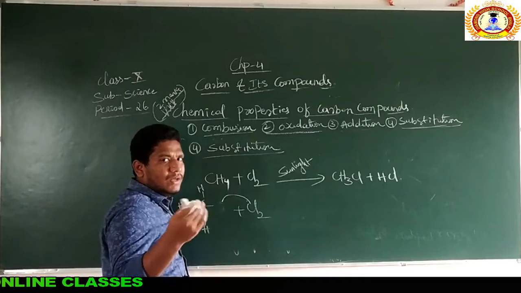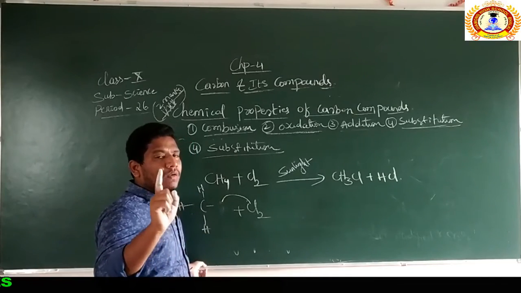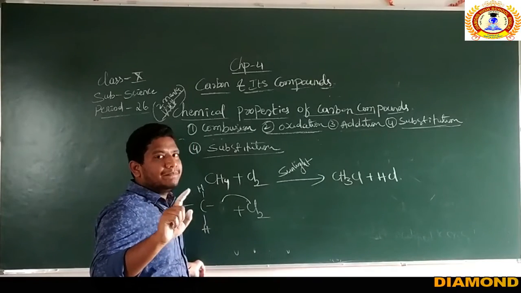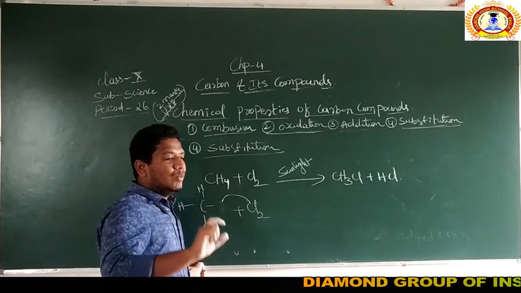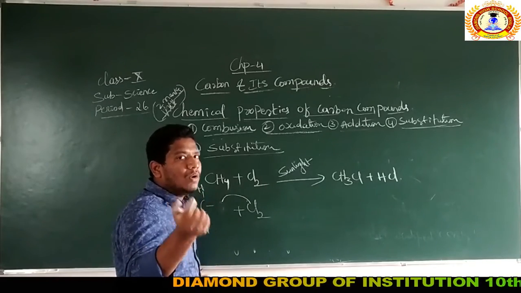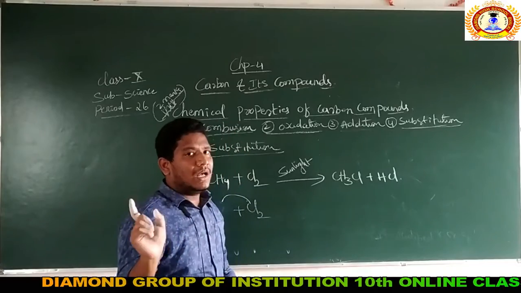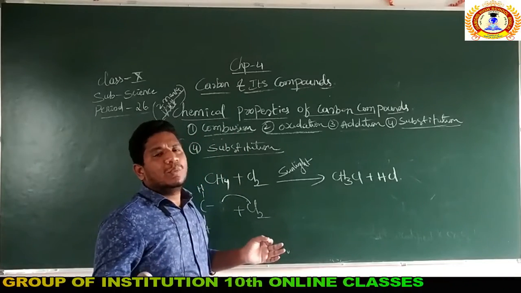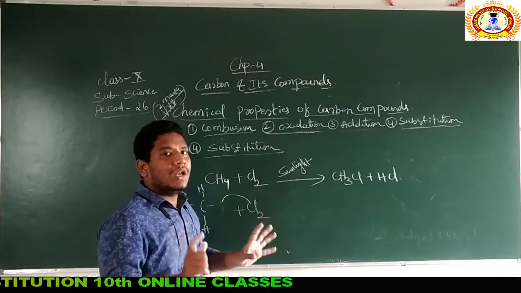Why can it not replace two? As we already discussed, only one functional group can replace. The same functional group cannot replace two or more hydrogen atoms in the hydrocarbon. A different functional group can replace, but the same one cannot, right?